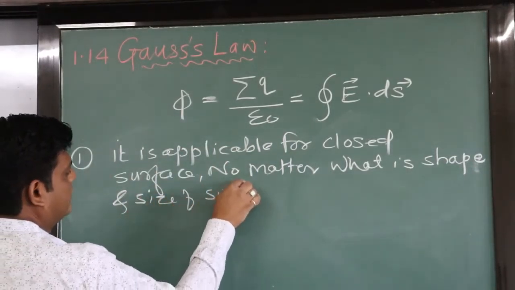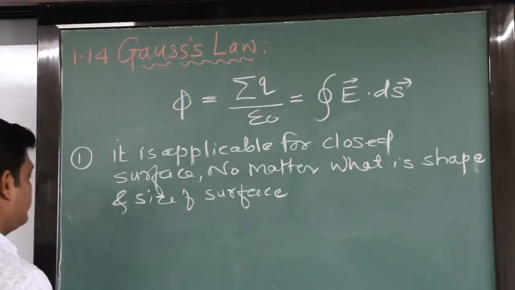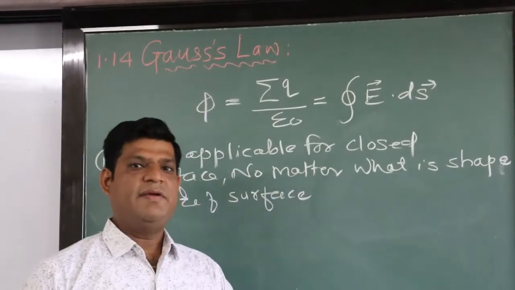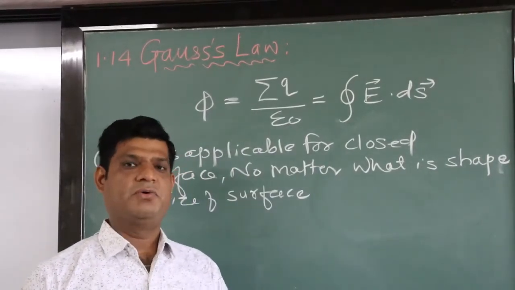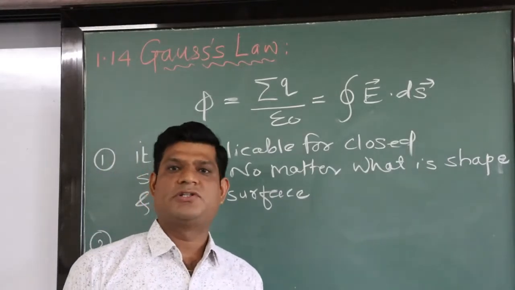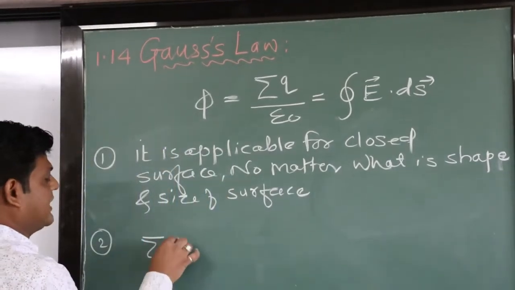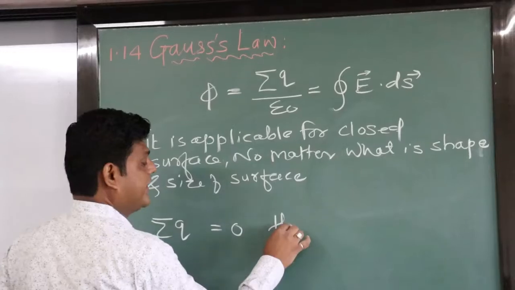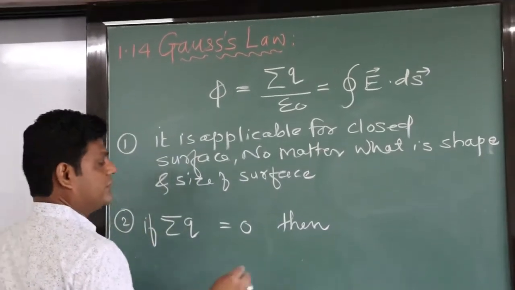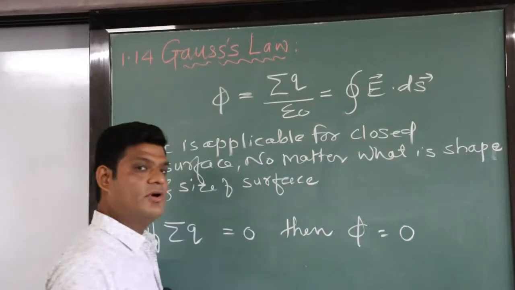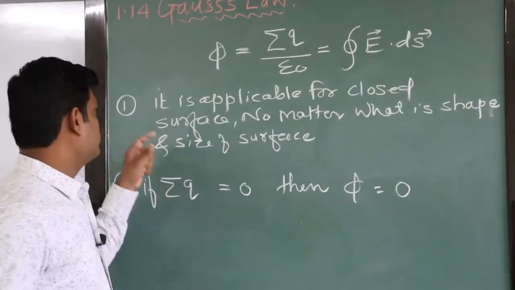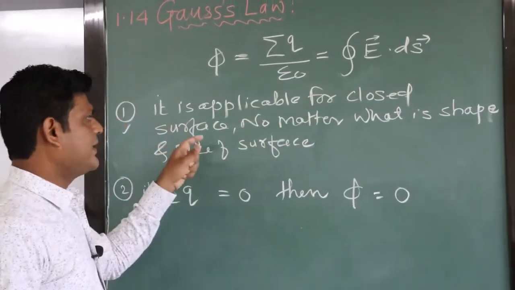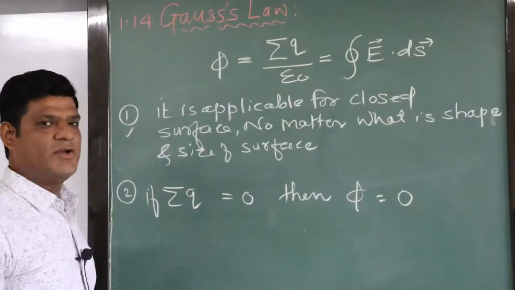That we will see in detail afterwards. If the body has net charge equal to 0, then flux is also 0. Suppose the net charge enclosed by the closed surface is equal to 0, then the flux linked with that body is also equal to 0. We will see in detail. First point: it is applicable for the closed body, right?